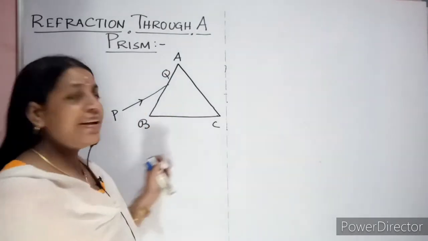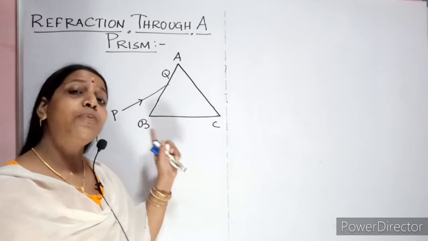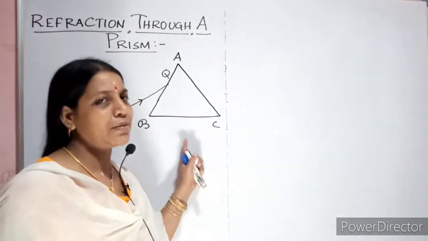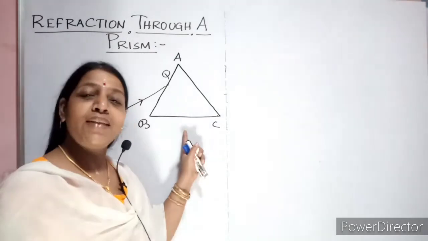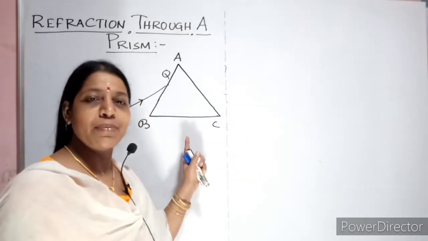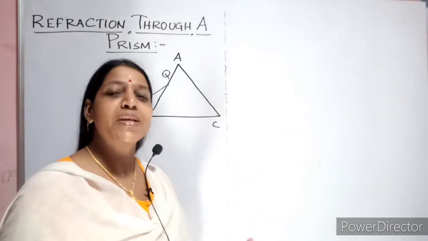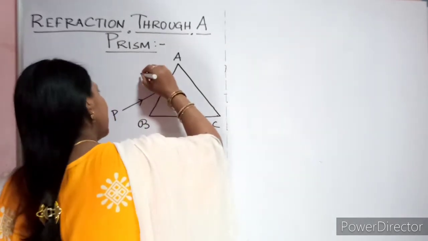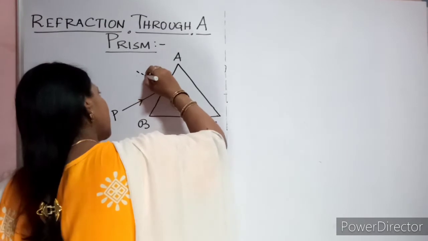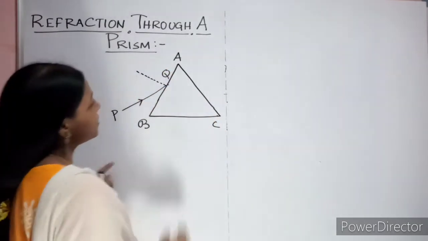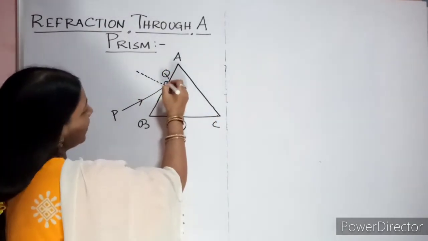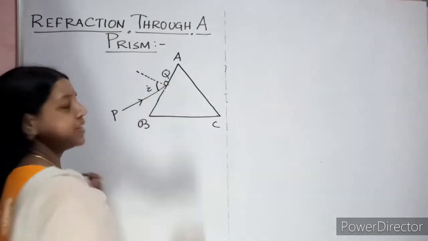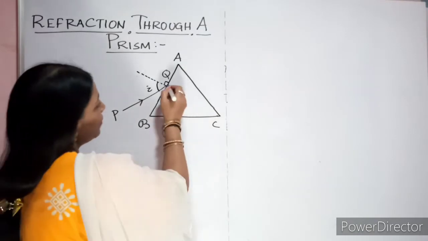So anytime you are measuring the angle, you have to measure the incident angle, refracted angle, whatever the angle you are measuring in the case of reflection and refraction. Remember, you have to measure with respect to the normal. Students always make this mistake. So here you need to draw the normal. This is your normal, which is making a 90-degree angle with it. Am I right? So this is nothing but your angle of incidence. Clear?